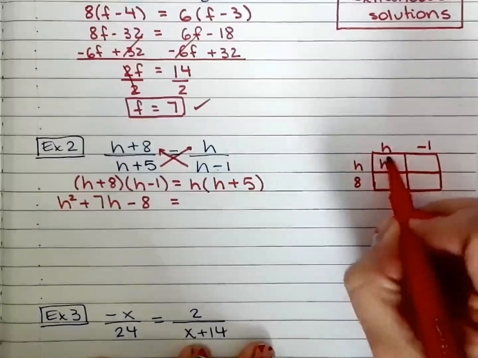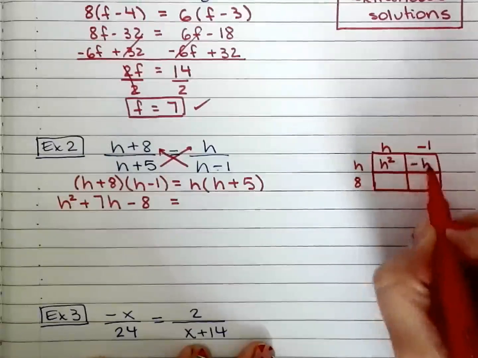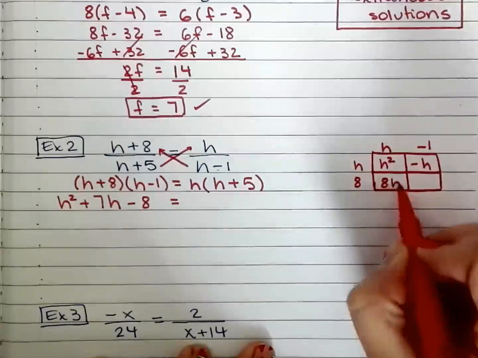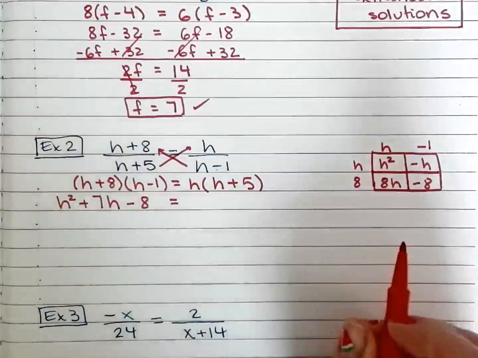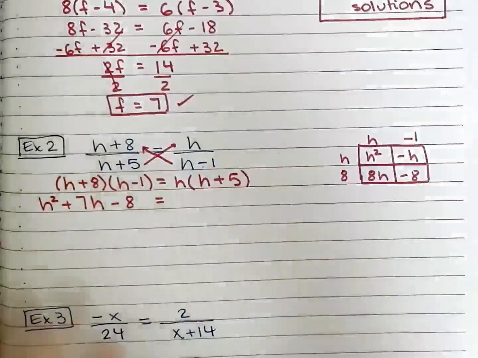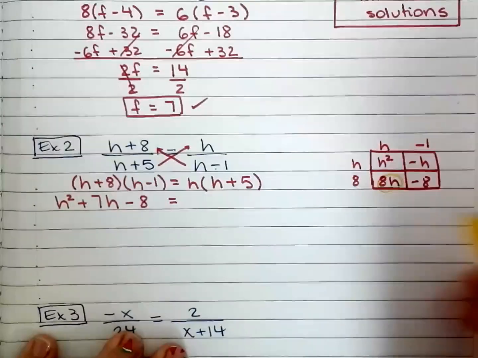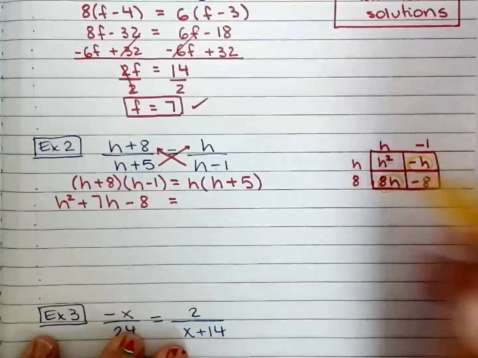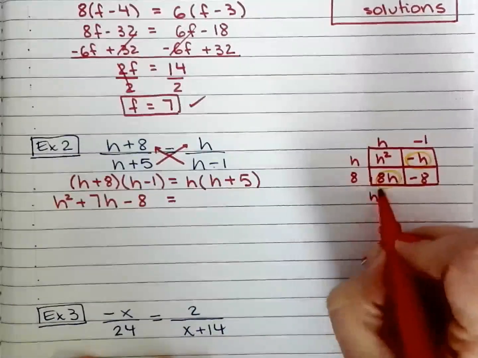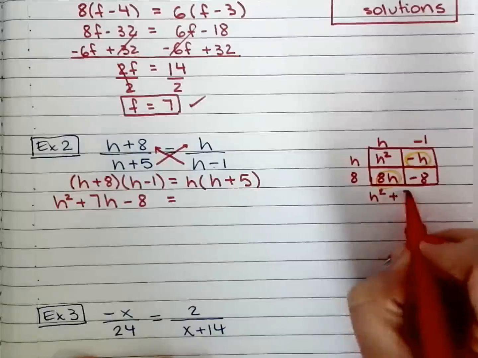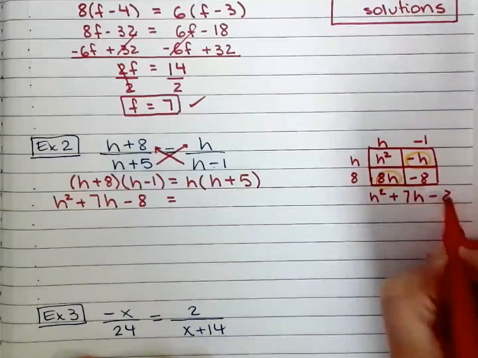Multiply that. Multiply that. Multiply that. Combine like terms. So this one is like this one. You combine those two like terms, and that will get you h squared plus 7h minus 8.